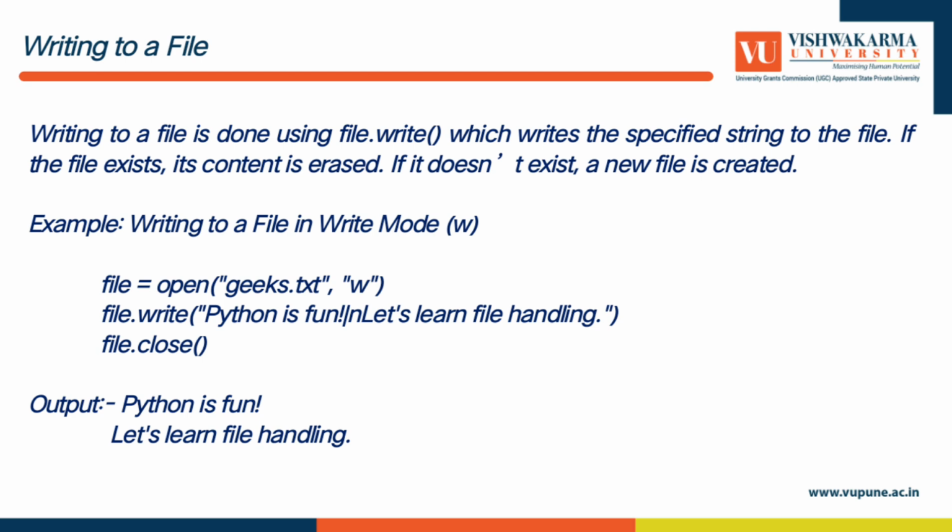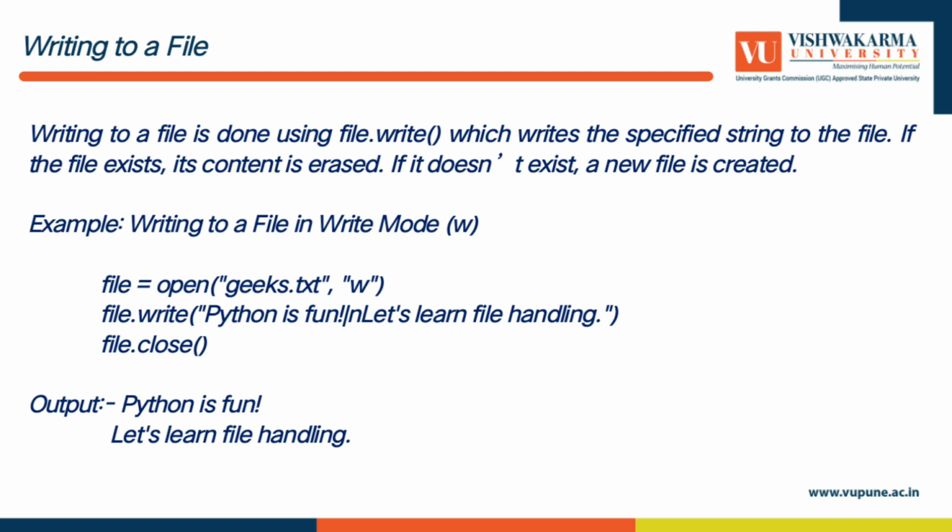Example, write to a file in write mode W. file = open(file name, second argument W), file.write. Now we have to write some data in the file. So we can write "Python is fun and let's learn file handling" and file.close. Now this data is written in the file by using the file.write function. Now the output is Python is fun.